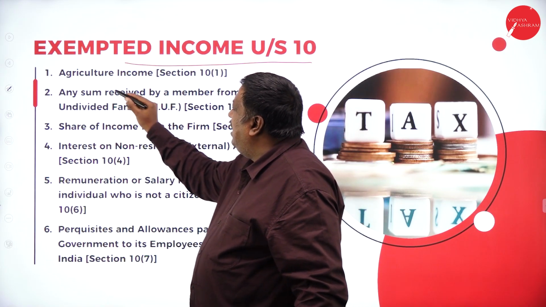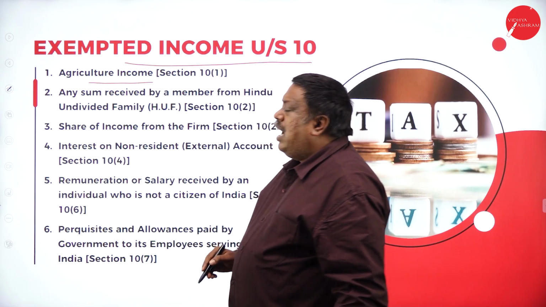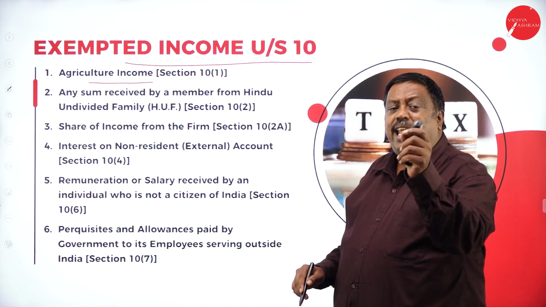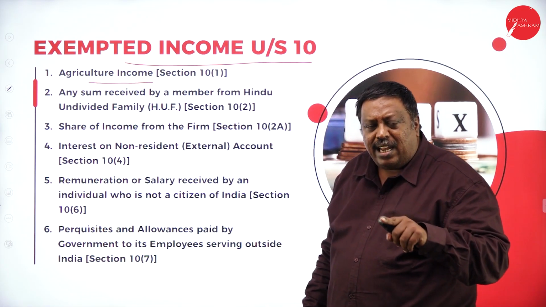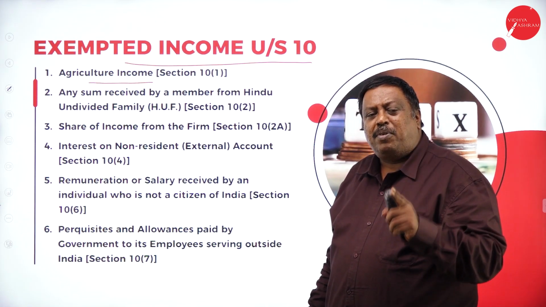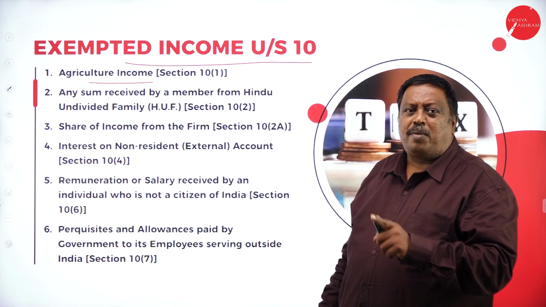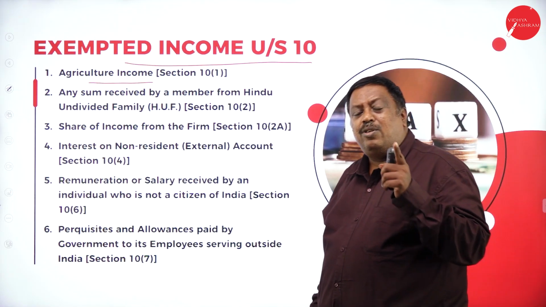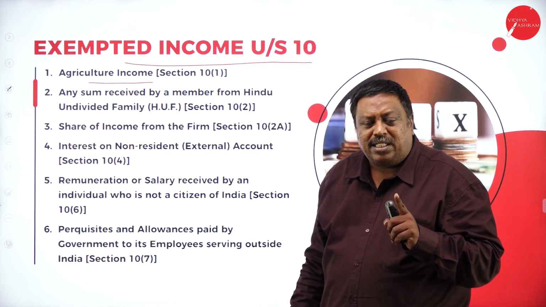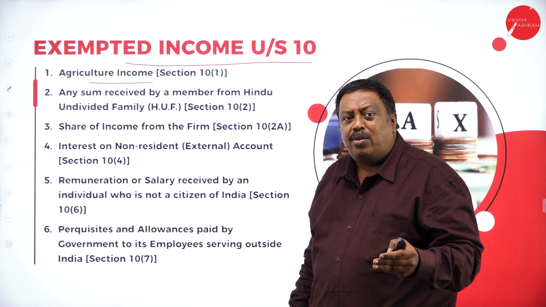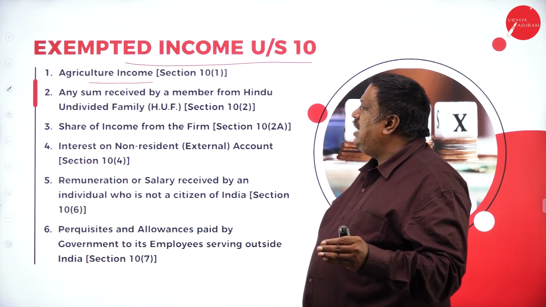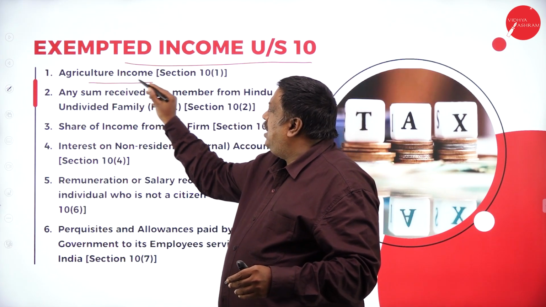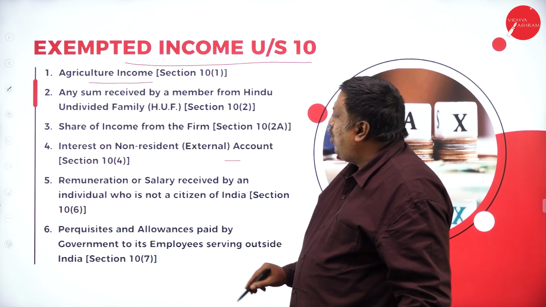The first exempted income is agricultural income. Agricultural income is totally exempted from tax if the agricultural land is used for the purpose of cultivation of crops, or if the land is used only for agricultural purposes. If I get any amount from it, such amount is called agricultural income, and that is treated as exempted income under section 10 subclause 1.